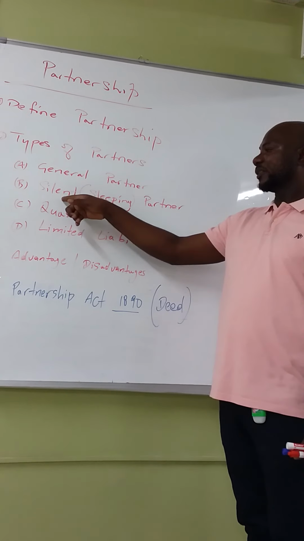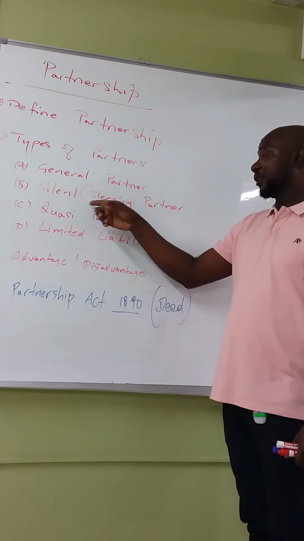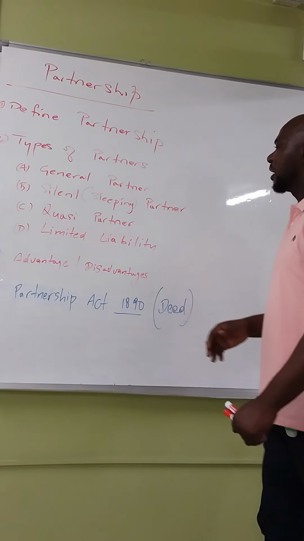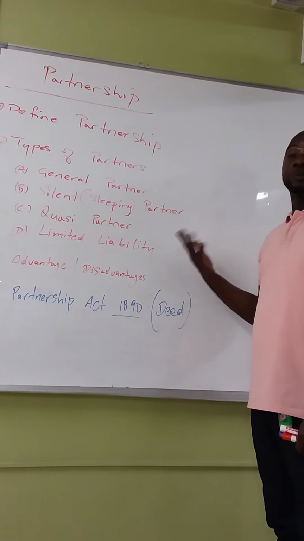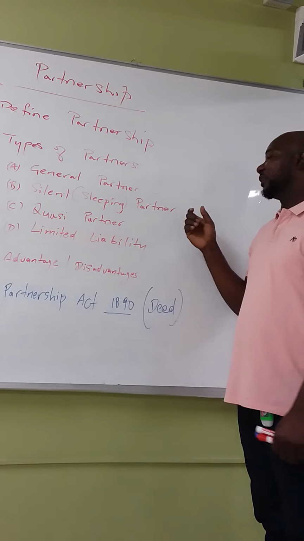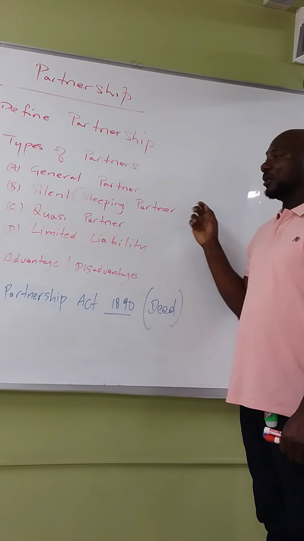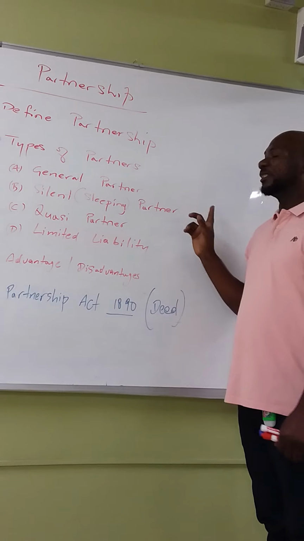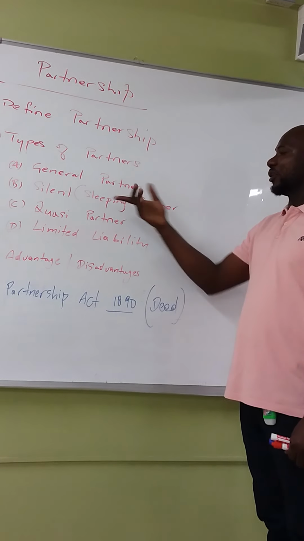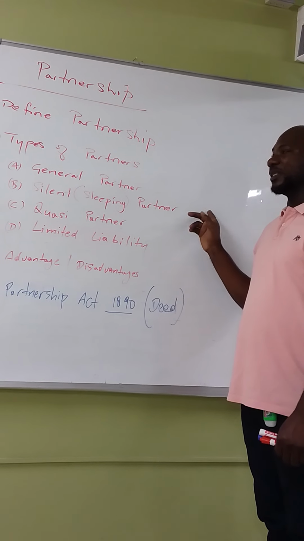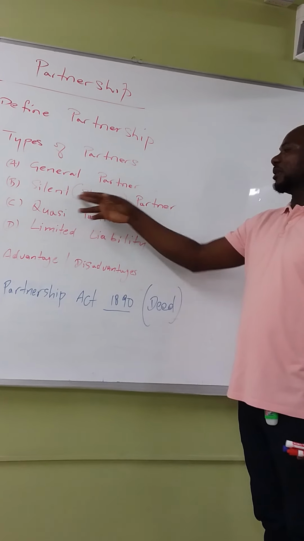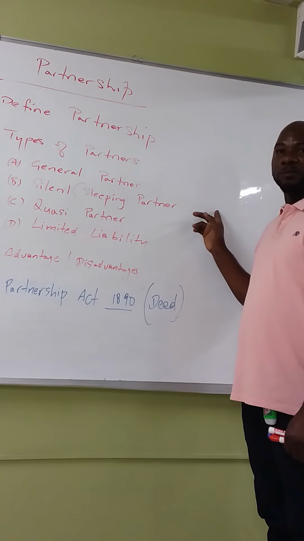Next up, we want to look at our silent partner, or some people reference them as a sleeping partner. Who are our silent partners? Silent partners are those partners who contribute capital to the business, but they're not involved in the day-to-day running of the business. In other words, they're not involved in the decision making of the company. They contribute their capital, and of course, they share in the profit and loss of the business. But unlike the general partner, who makes the decisions of the company, the silent partner is not involved in the decision making.